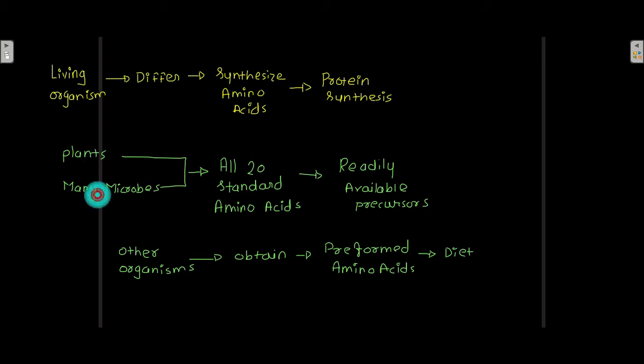Plants and many microbes are able to synthesize all 20 standard amino acids, but other organisms are not able to do that, and that is the reason why they obtain preformed amino acids from the diet.